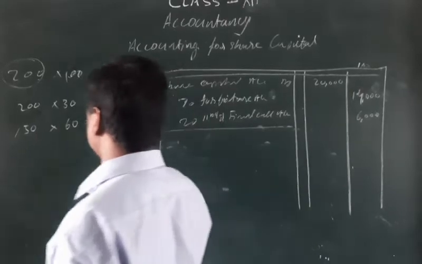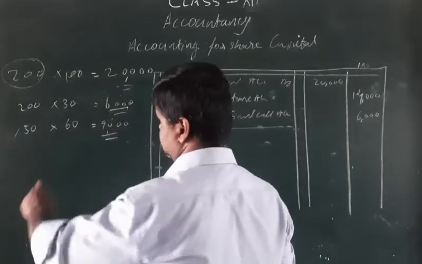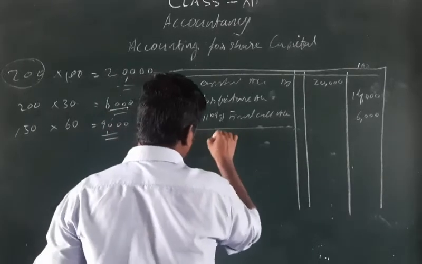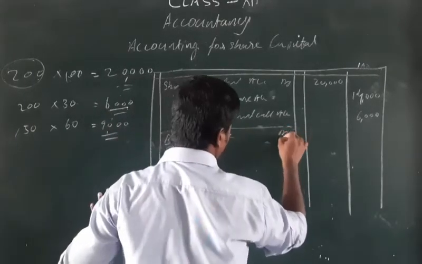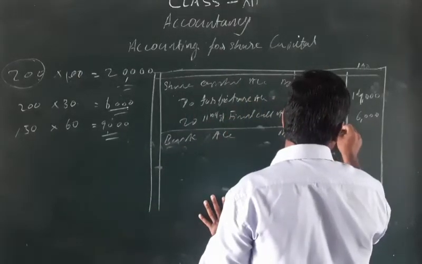Next is the reissuing time. We have seen that 150 shares were reissued at the price of 60 rupees. So the amount is coming in one time itself: bank account debit to 9,000.